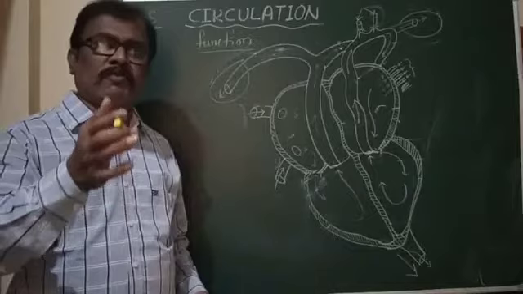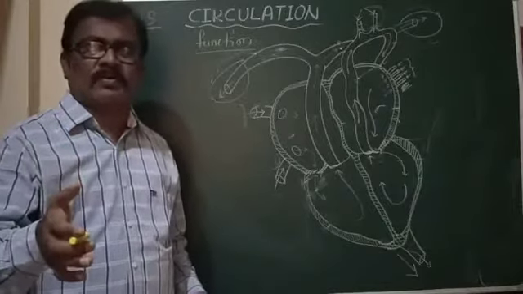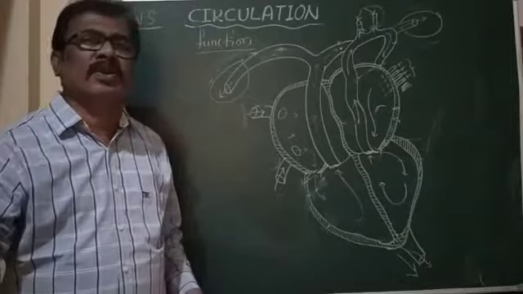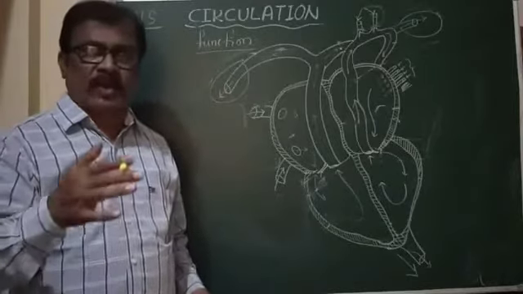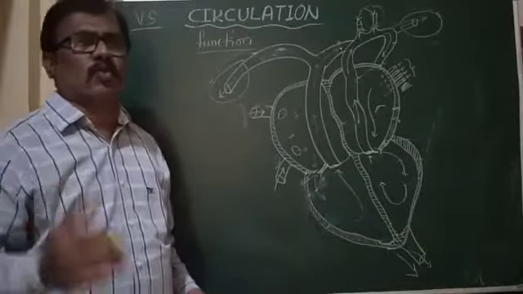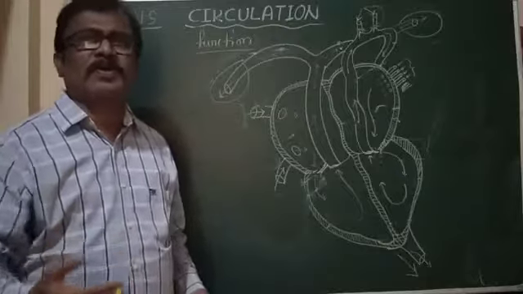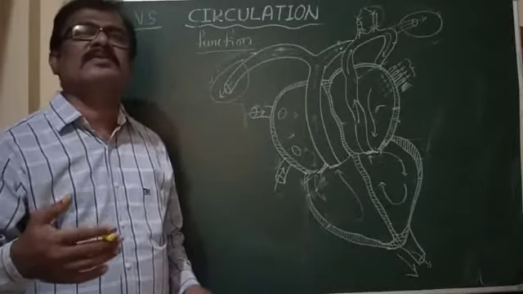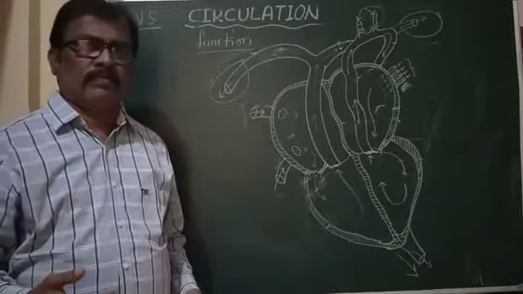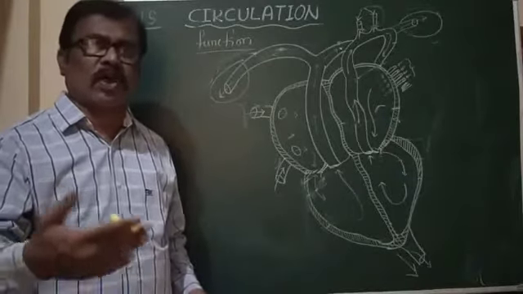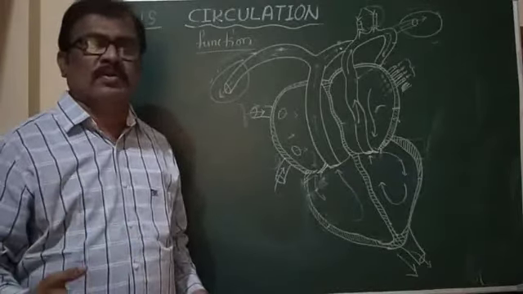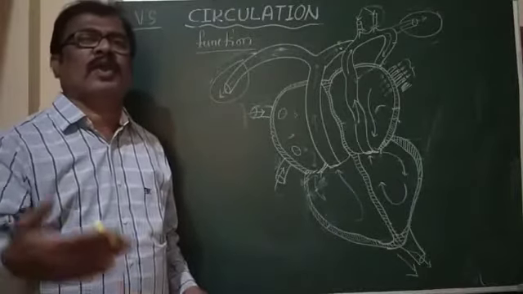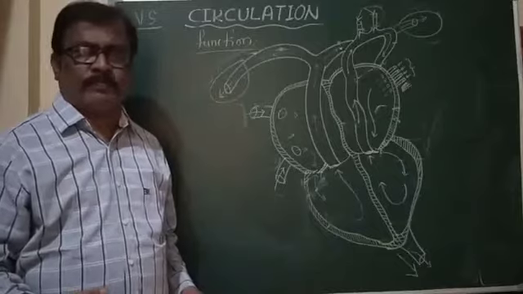The contraction of auricles and ventricles is called auricular systole and ventricular systole. Contraction is systole, and expansion or relaxation is diastole. The expansion or relaxation of auricles and ventricles is called auricular diastole and ventricular diastole respectively.